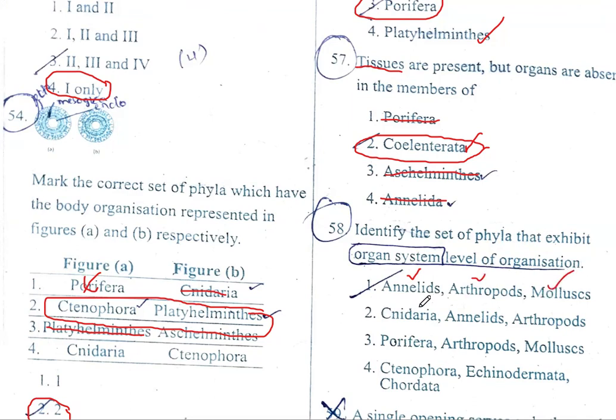Whereas in the second set, Cnidaria is having tissue level of organization. So this option is wrong. Third one, Porifera, Arthropoda, Mollusca. Porifera is cellular grade. So this option is wrong. Ctenophora is wrong. Therefore, the correct option is Annelida, Arthropoda, Mollusca.